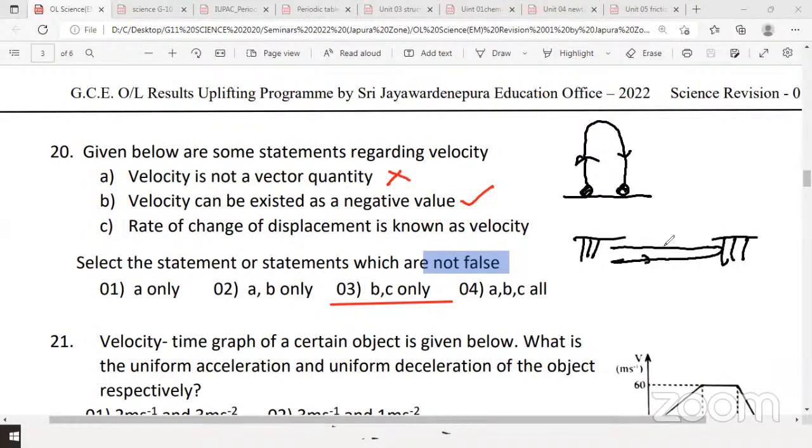If you take forward as positive velocity, then backward velocity is negative, because velocity is a vector, right? The reason why velocity can take a negative value is because it's a vector. When the direction changes, it becomes negative. So this side you can write velocity positive and this side velocity negative. Negative means not decreasing. So downwards is acceleration, but velocity is negative because of the direction change.